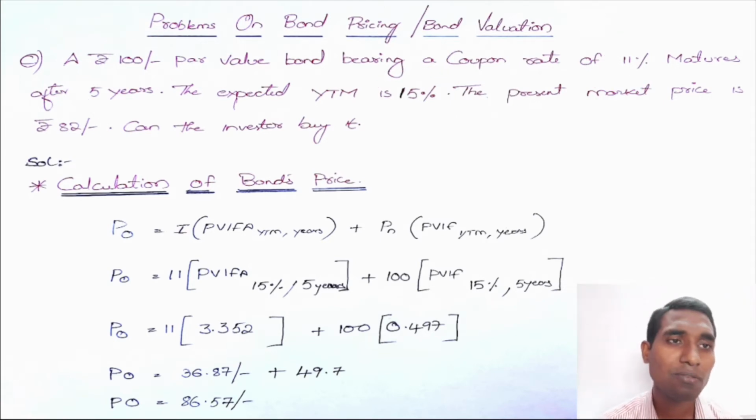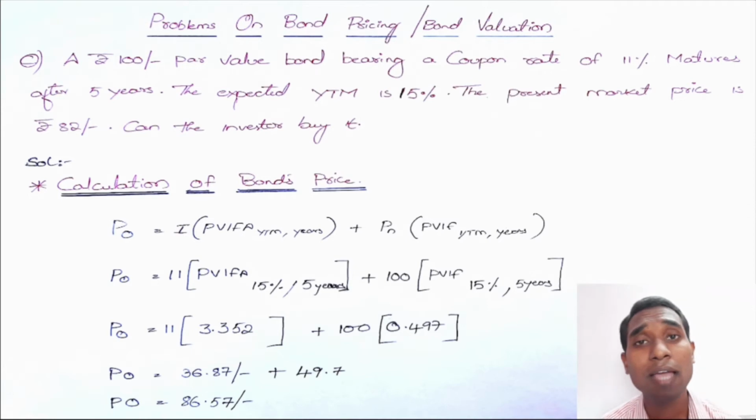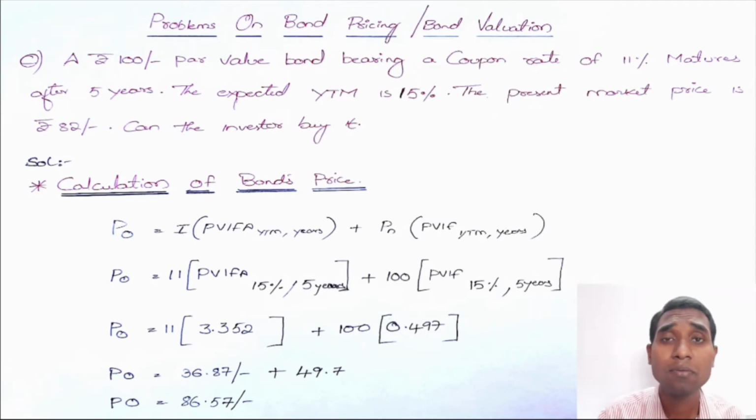In the last session, when we were discussing the concept of bond valuation or bond pricing, we understood that by bond pricing or valuation, we mean that we calculate the intrinsic value of the bond. What do we mean by intrinsic value? Intrinsic value is the present value of future cash inflows. From the bond you will receive two cash inflows, one is interest and one is the principal or redemption value.